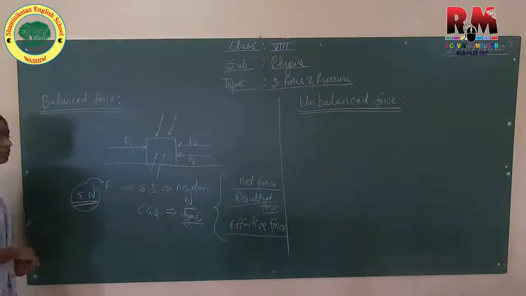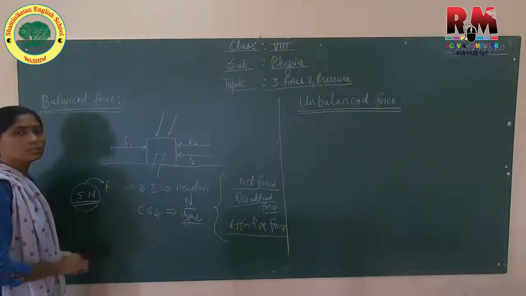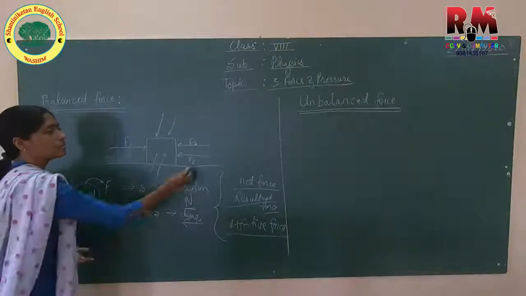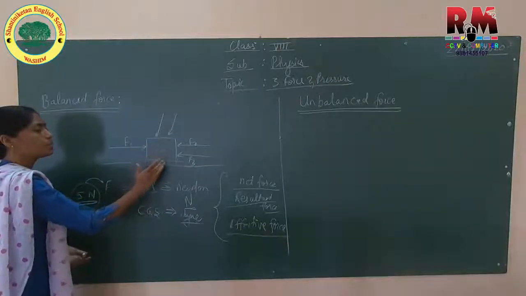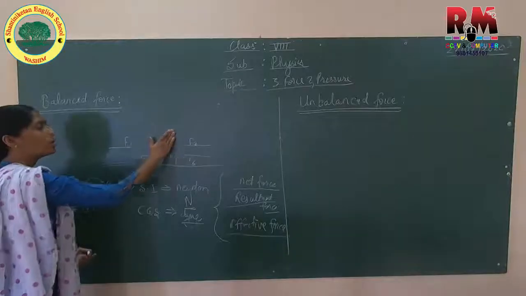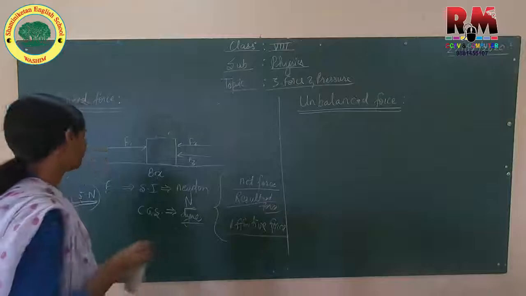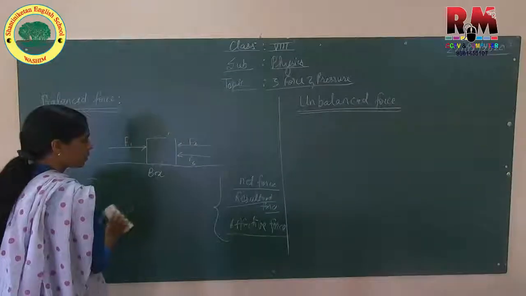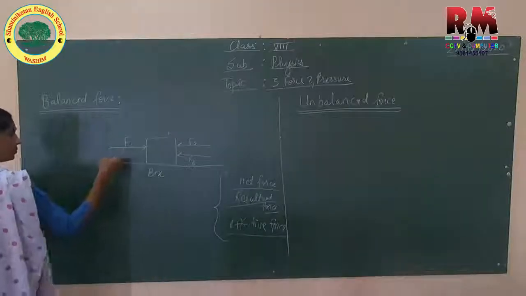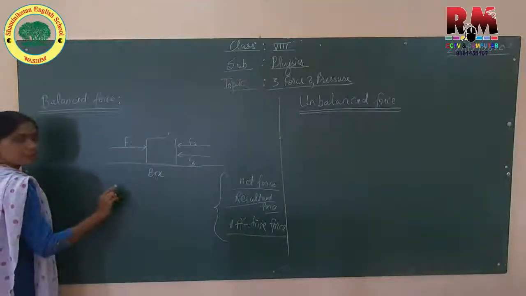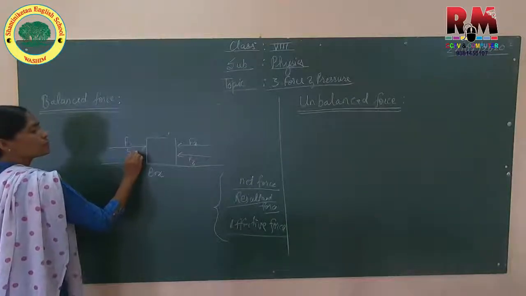Okay. Now, let us see here in the directions given, F1, F2, F3. These forces are applied on this box. Suppose F1, just now we have observed, let us take it as 5 Newton.